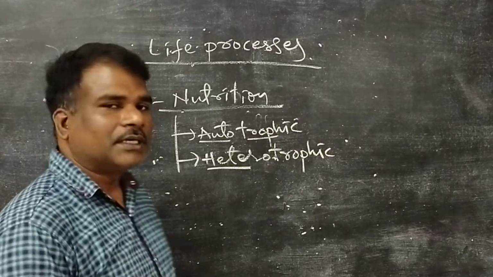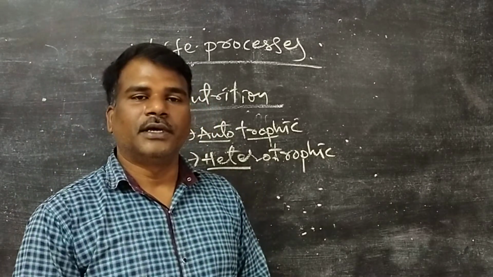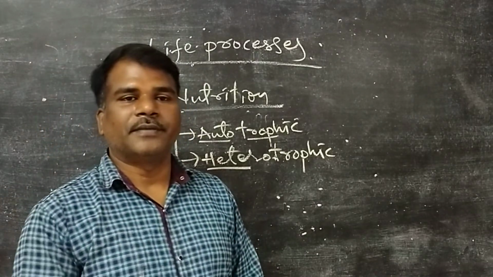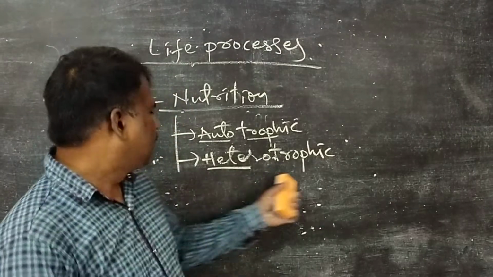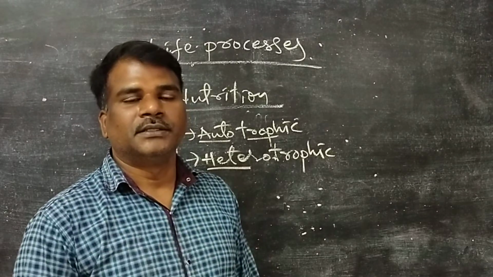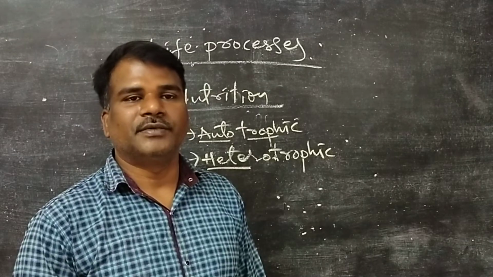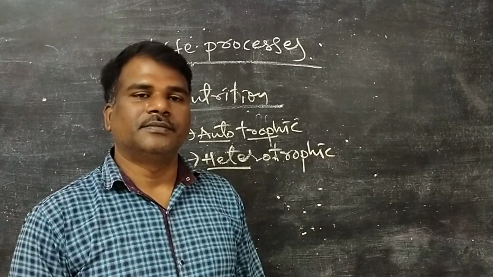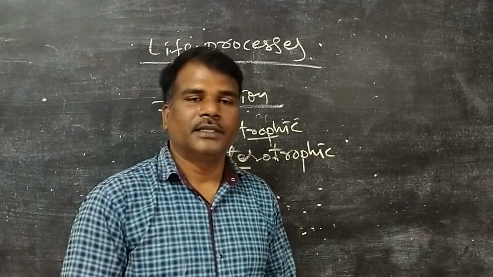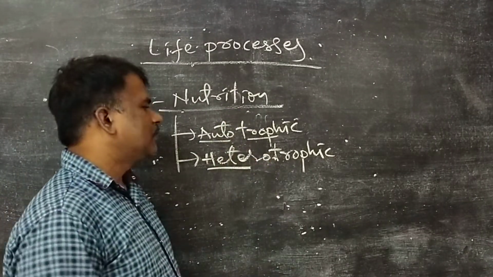Under heterotrophic nutrition, we also study parasitism, holozoic nutrition and saprozoic nutrition. So different types of nutrition are studied under heterotrophic nutrition. Saprozoic nutrition we observe in fungi. Holozoic nutrition we observe in human beings, and parasitism we observe in some organisms. Viruses completely depend on other organisms. These are the different types of nutrition: autotrophic nutrition and heterotrophic nutrition.